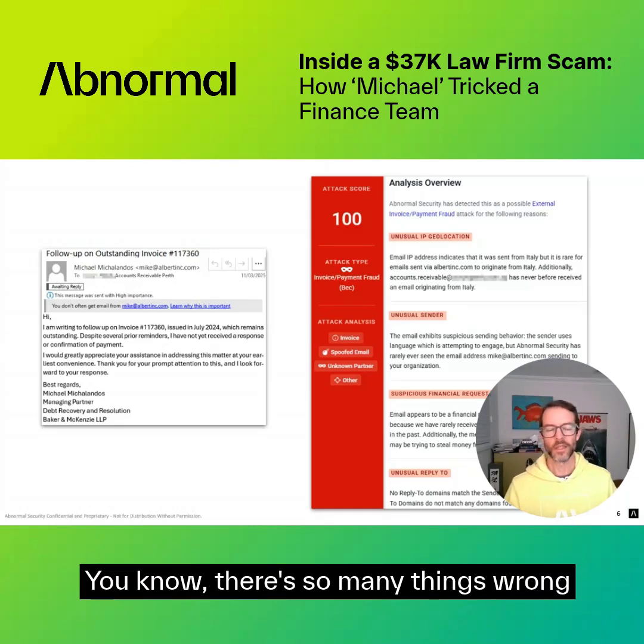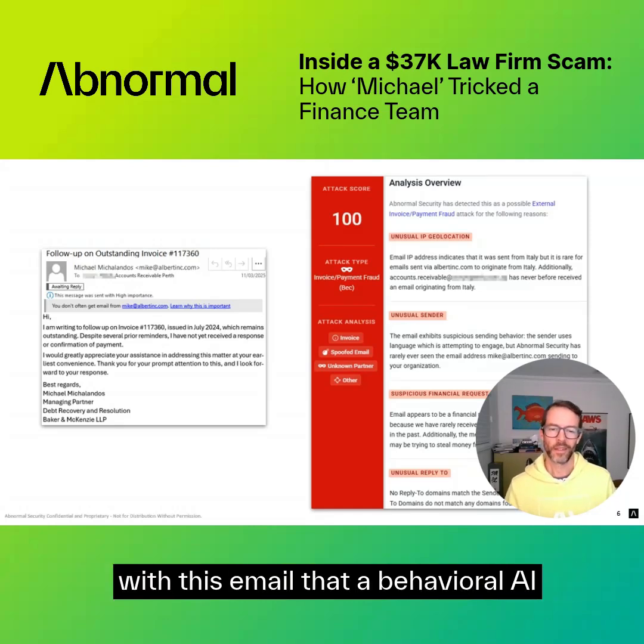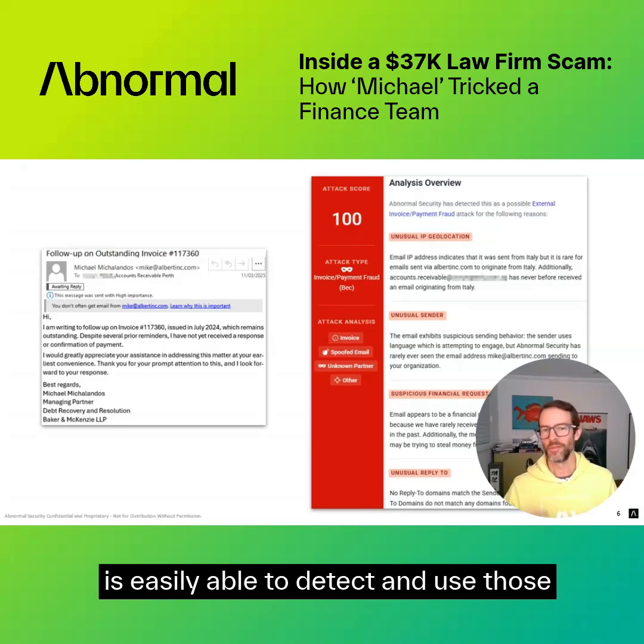There's a financial request. There's so many things wrong with this email that a behavioral AI solution such as Abnormal Security is easily able to detect and use those signals to simply remove this email.